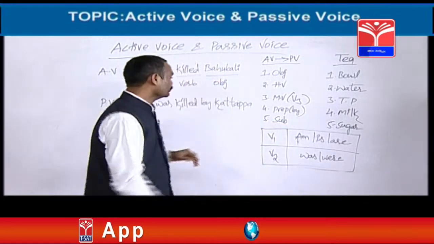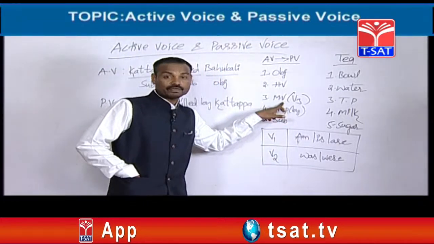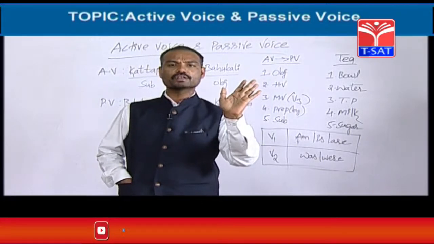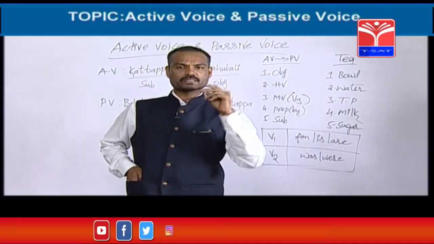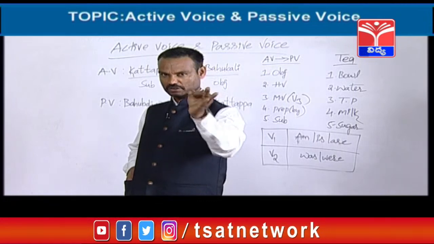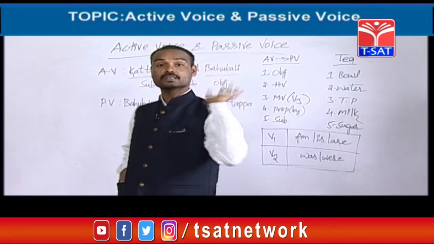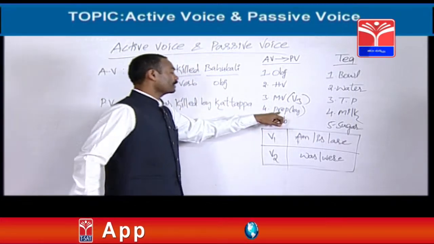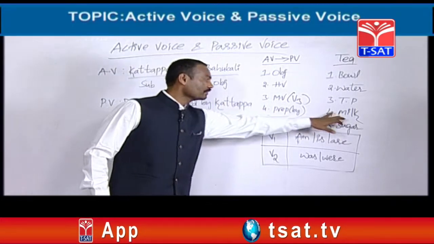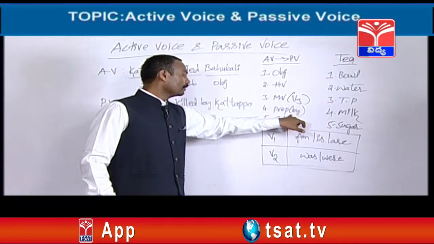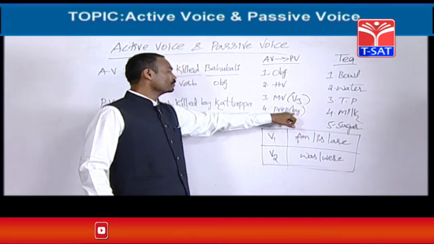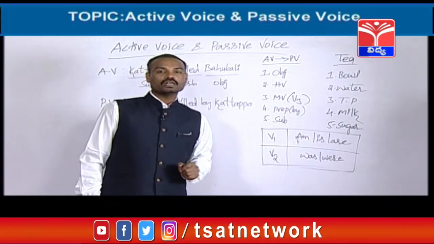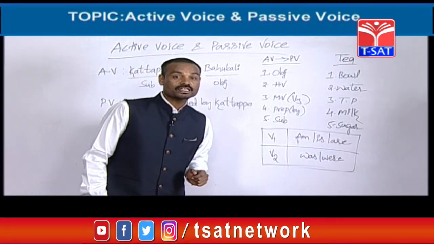Okay, that's fine. So in every passive voice, the verb must be in the third form. We should never use V1, V2 or the ing form in passive voice. Passive voice means the verb must be in the third form. Never forget it. This is the most important technique I can say. Next one is preposition. The fourth point is here. The fourth point is preposition. Here most of the time we should use by. The preposition is by here. The last one is subject.